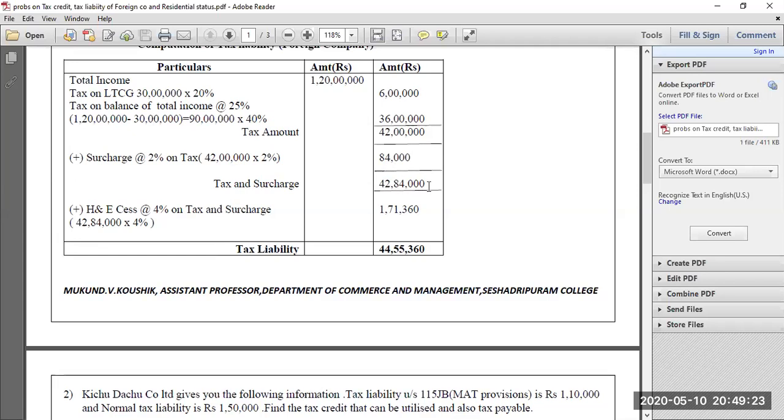So again on this 42 lakh 84,000, you have to add health and education cess at 4%. So 42 lakh 84,000 into 4% would be 1,71,360. So this 1,71,360 plus 42 lakh 84,000 you add together, and your tax liability of the foreign company would be 44 lakh 55,360. So this is what you have to understand. In case of a foreign company, the tax rate applicable is 40% on total income. So that is what you have to remember, and the surcharge will be 2% if the total income is ranging from 1 crore to 10 crores.